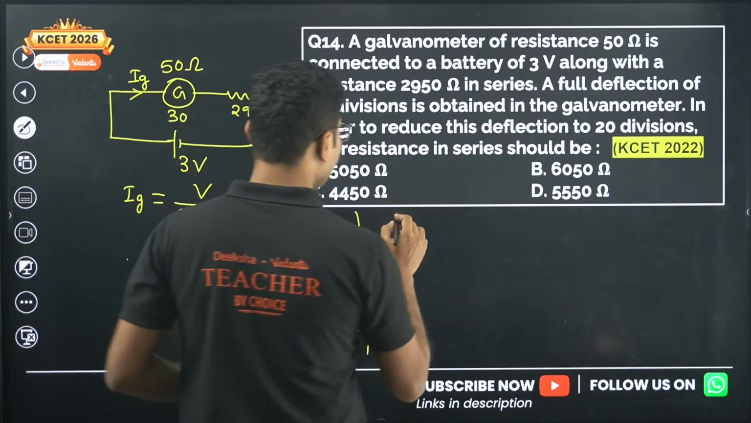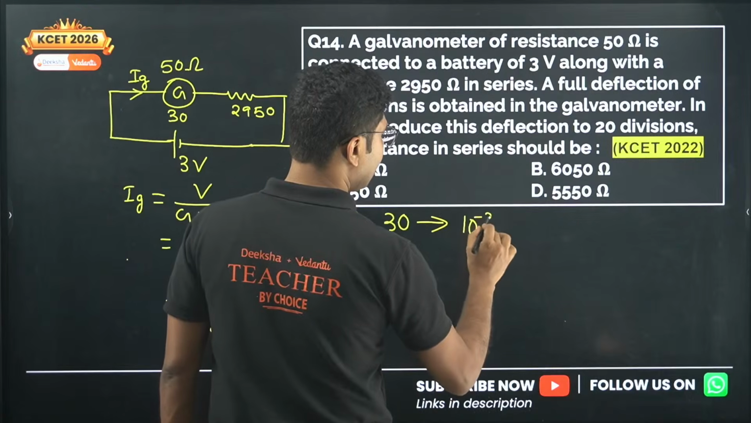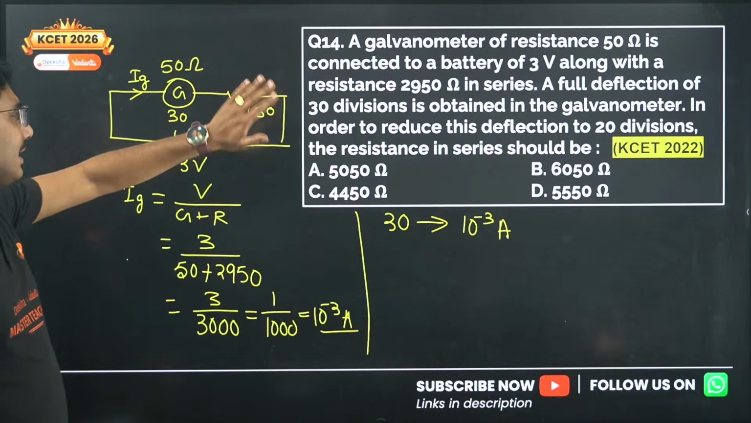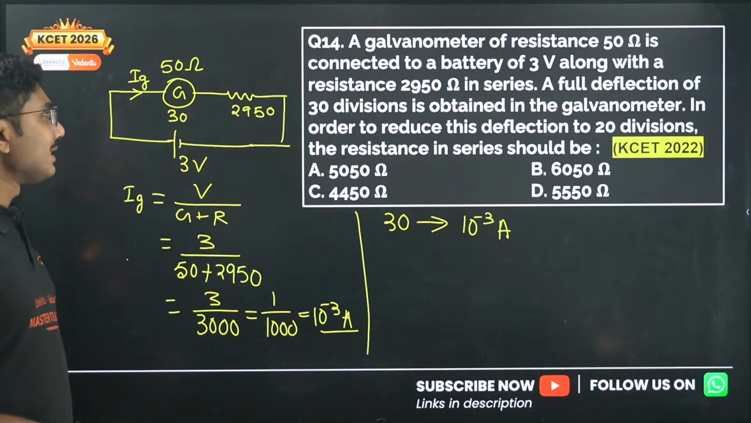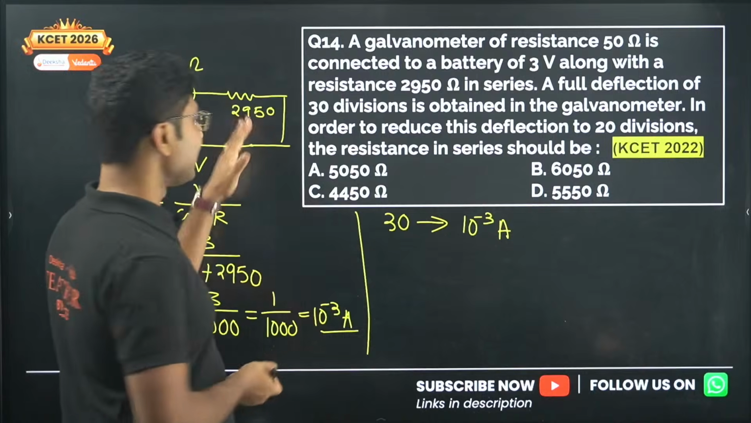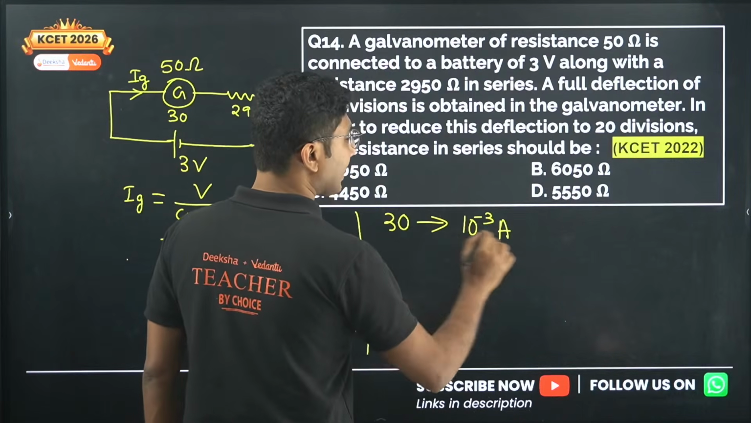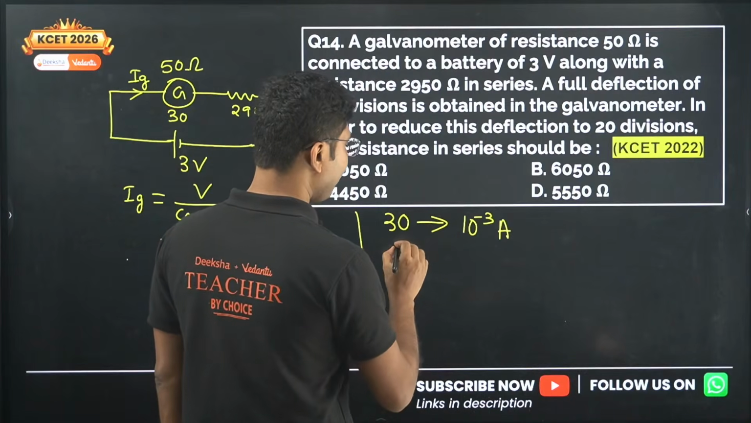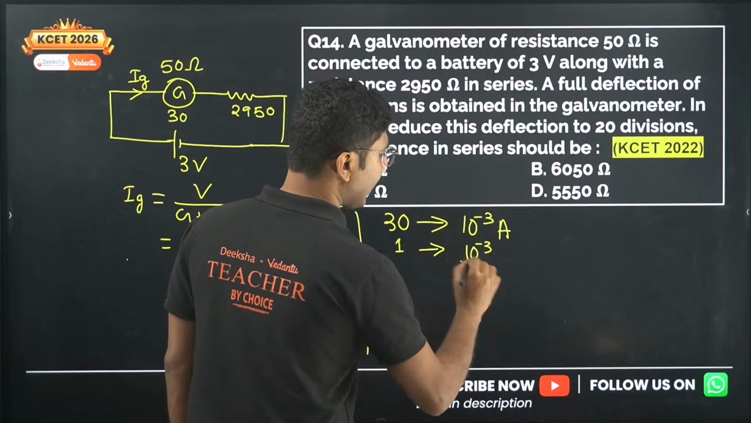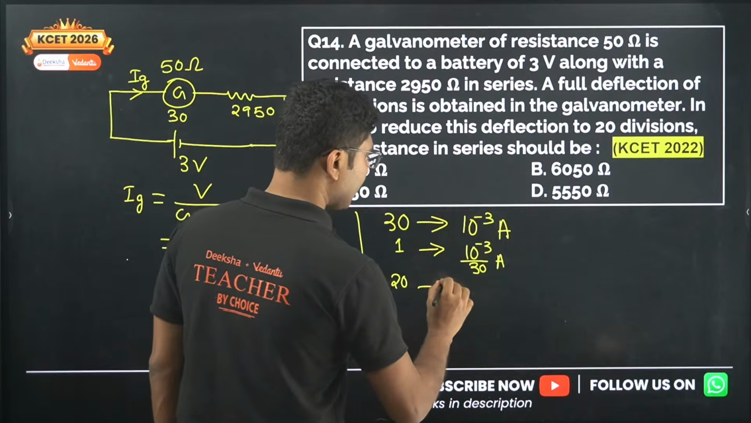Now everything else will remain the same. We want to only change this resistance, but the deflection should change to 20. That means we have to adjust this resistance such that the current changes. So for 30 divisions we get 10 to the power of minus 3 ampere current. For one division we get 10 to the power of minus 3 divided by 30 ampere, and for 20 divisions how much current do we require?